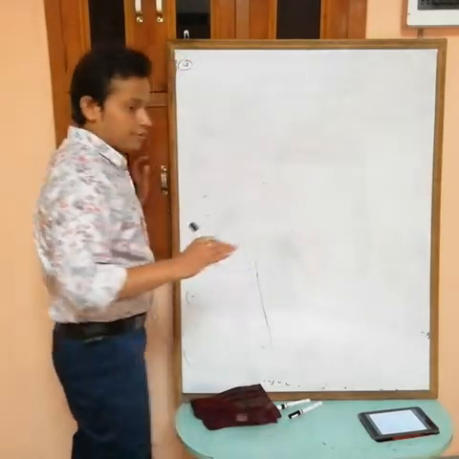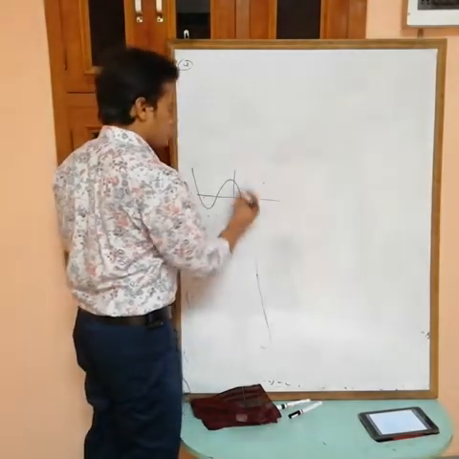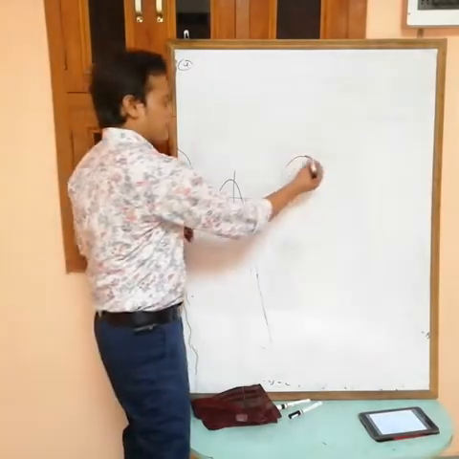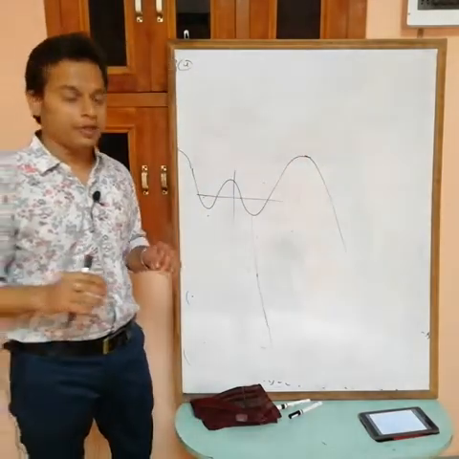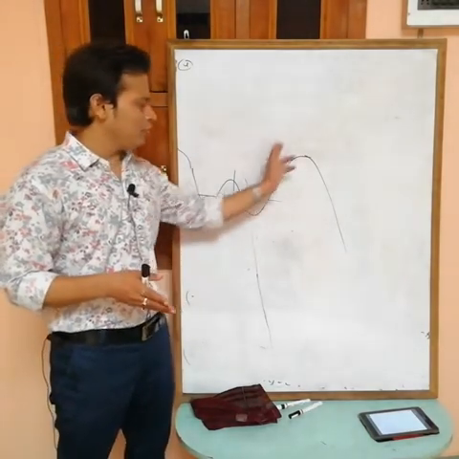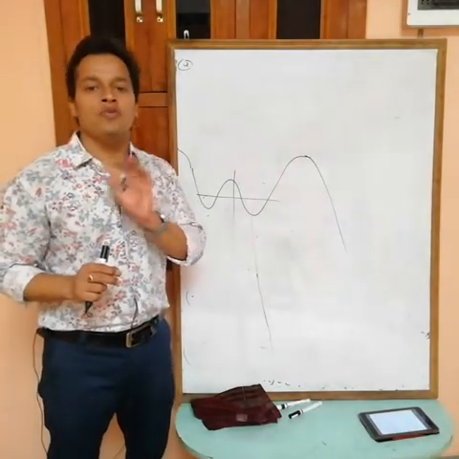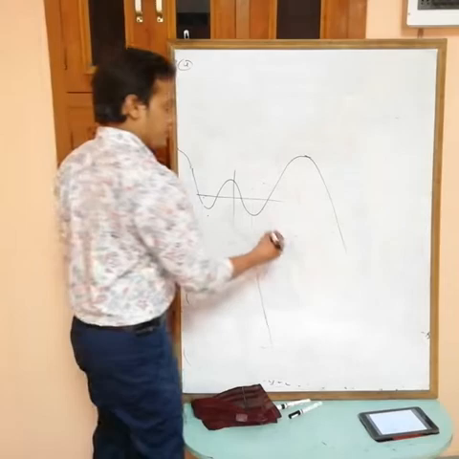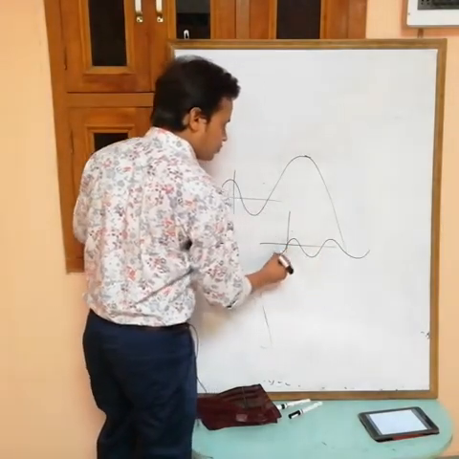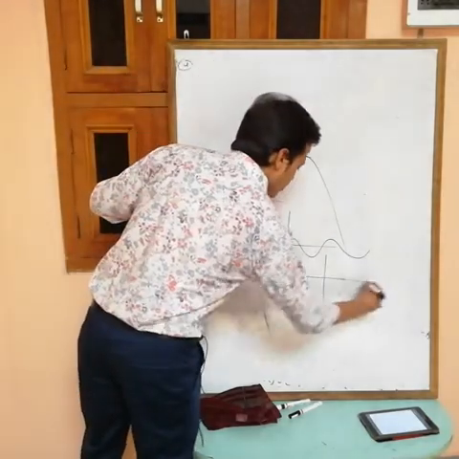Fourth one. Now if you draw the graph of a polynomial function, the graph of a polynomial is always like this. This type of graph you will get in a polynomial. Now I can easily say that for any polynomial there is no break, so polynomial functions are always continuous. If you take a trigonometric function, this is the graph of sine x. Without break, so continuous. Same graph of cos x.